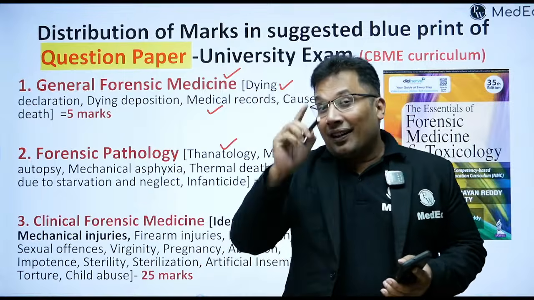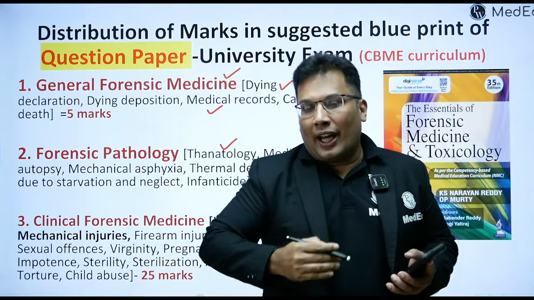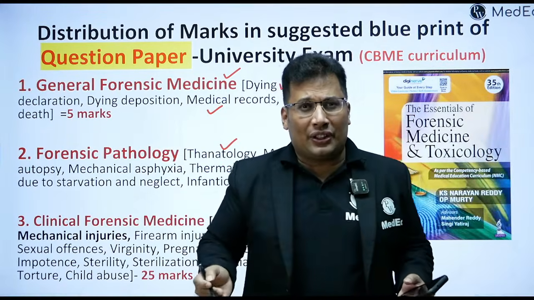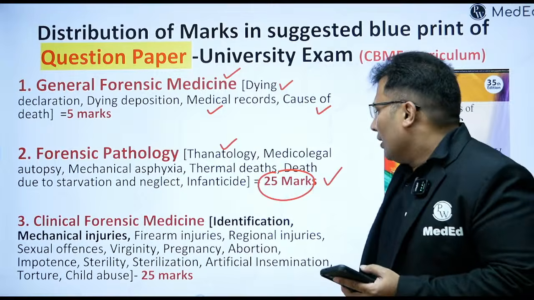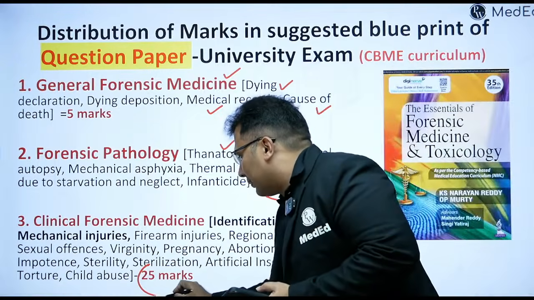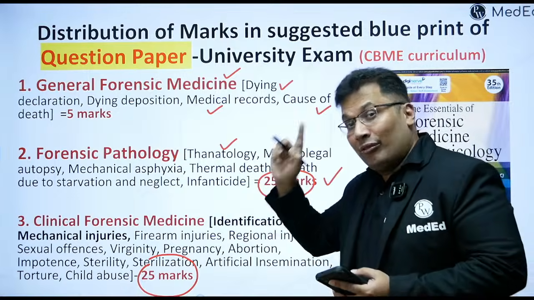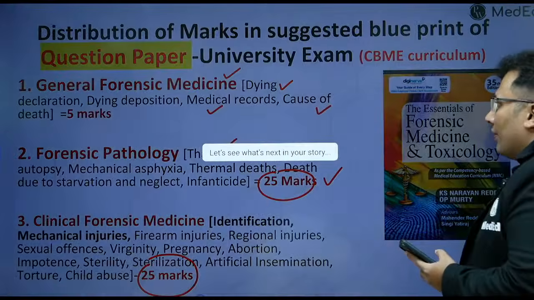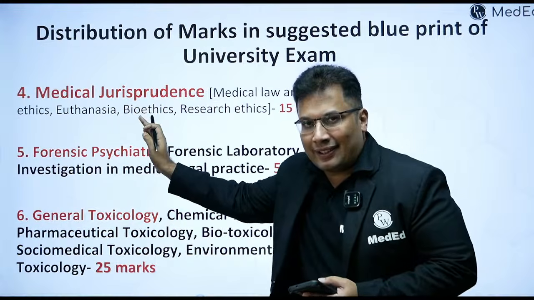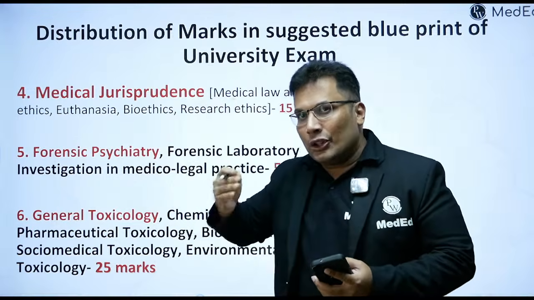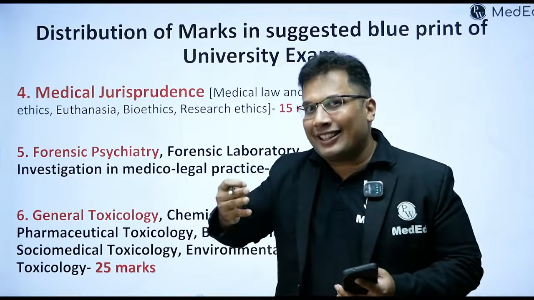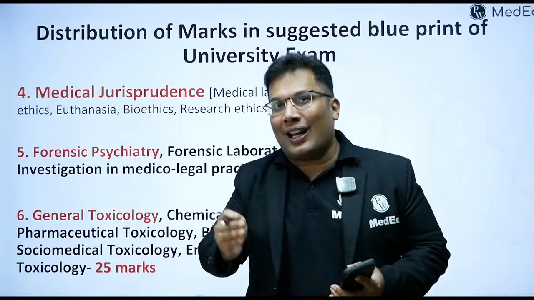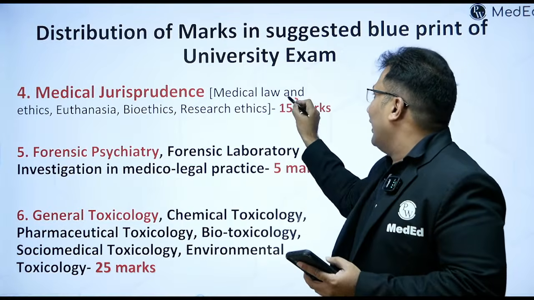Sexual offenses, definition of rape, the descriptions of rape, types of rape, victim examination, accused examination, cause of death, very commonly asked. That is around 25 marks. Clinical, very important, 25. Forensic pathology, 25. Then medical jurisprudence. Juris means law, prudence means knowledge. So the application of legal knowledge in clinical practice is known as medical jurisprudence, around 15 marks.